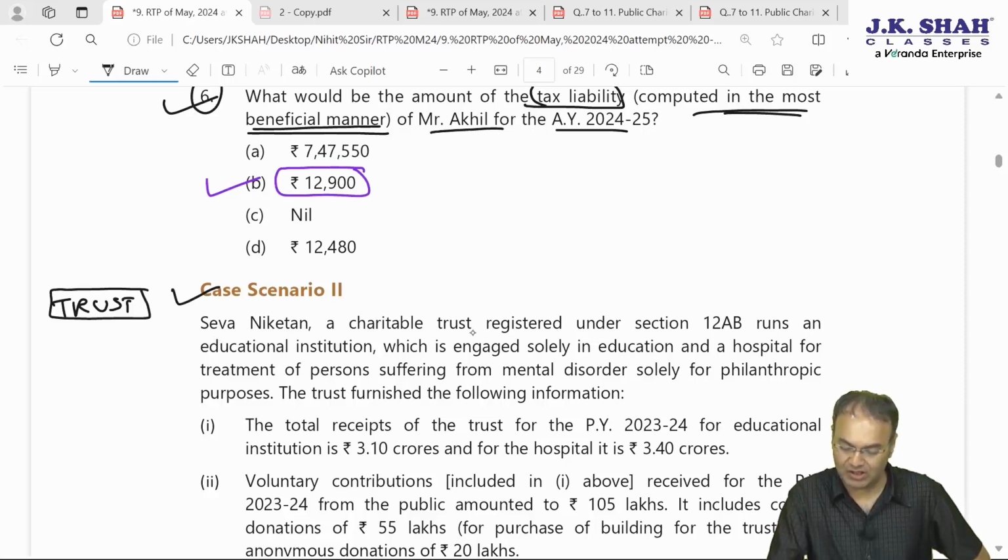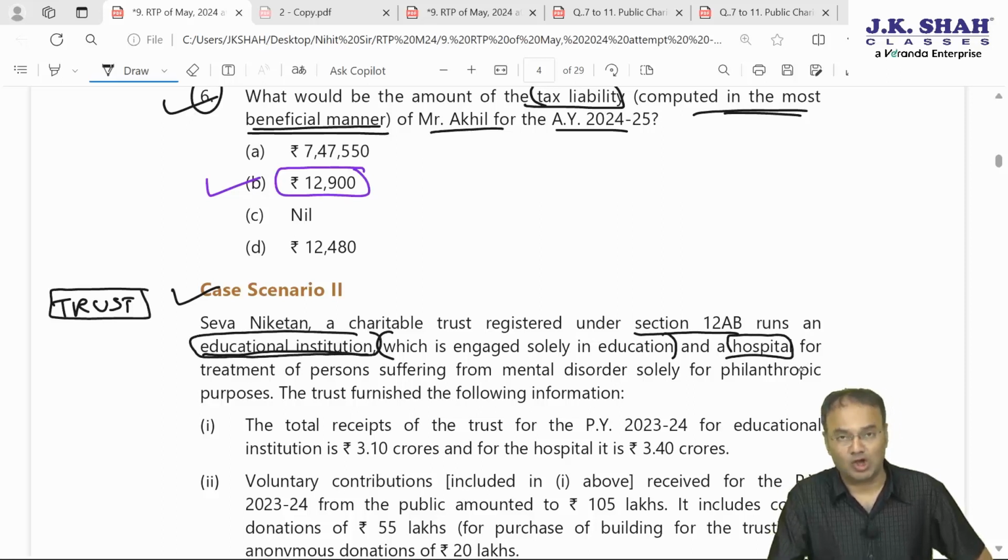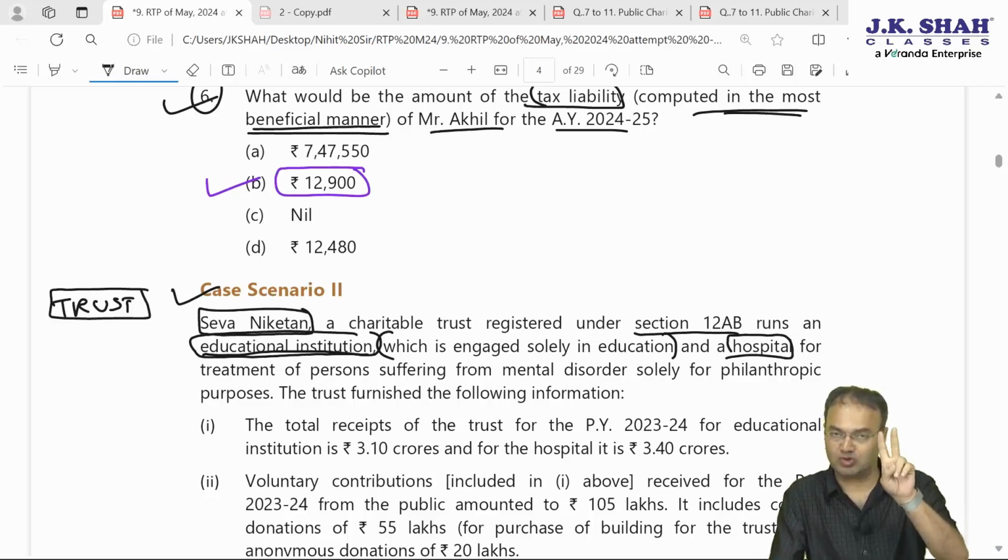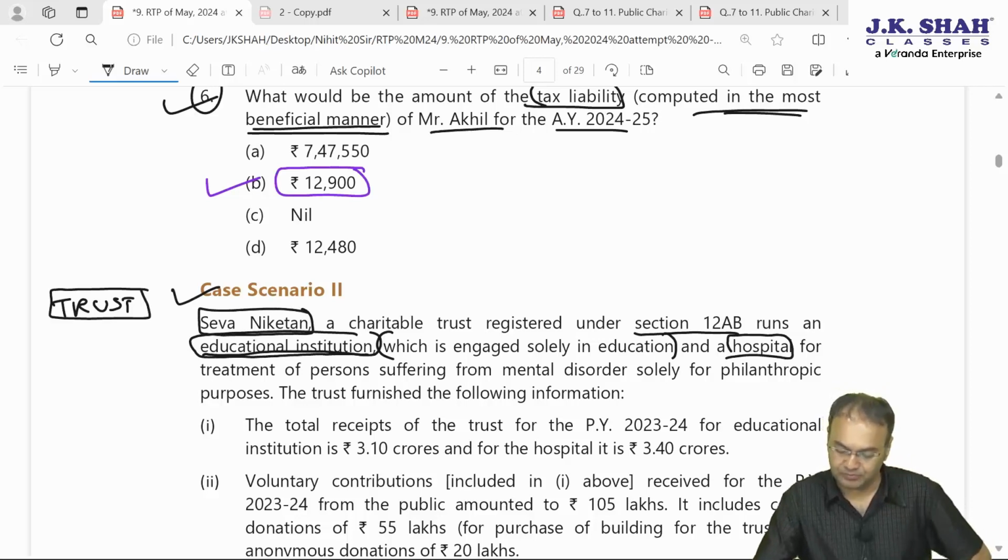What is it? Seva Niketan, a charitable trust registered under section 12AB, runs an educational institution which is engaged solely in education, and it runs a hospital. They are running an educational institution, and also a hospital for treatment of persons suffering from mental disorder, solely for philanthropic purposes, that means free of cost. The trust furnished the following information. Seva Niketan is the name of the trust which is running the educational institution as well as the hospital.